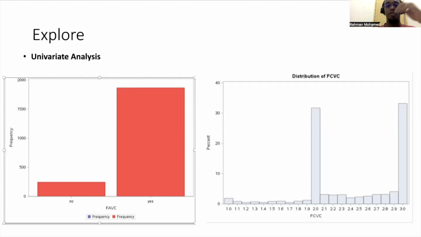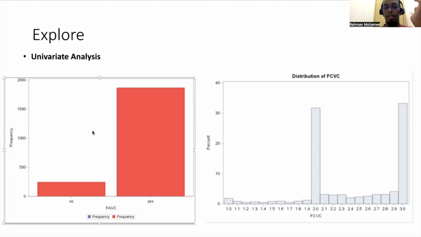FAVC variable is the frequent consumption of high caloric food. So if participants frequently consume high caloric food, then they will probably respond yes, which is the answer for most of the participants in this survey, while no is if the participants feel that they do not consume high caloric food frequently.